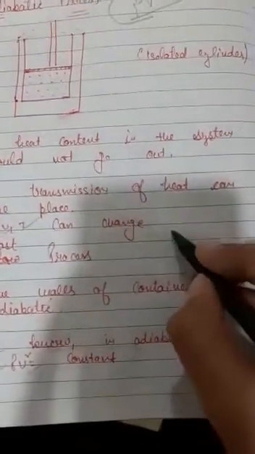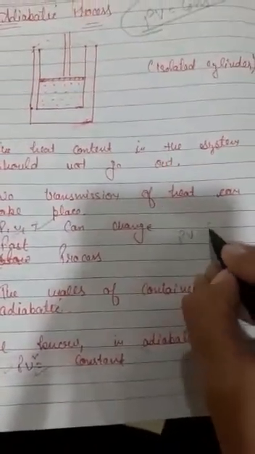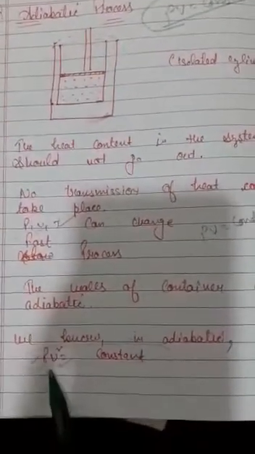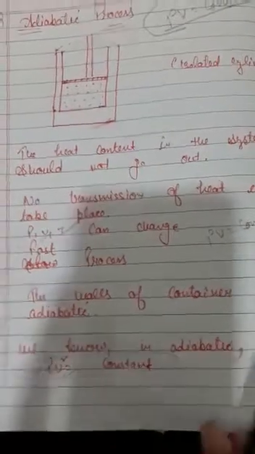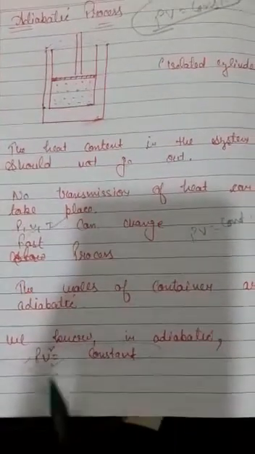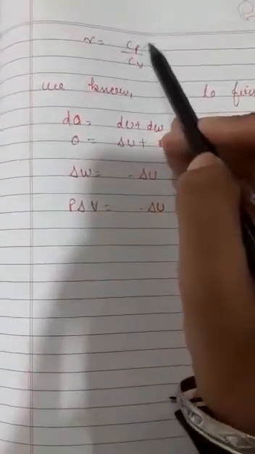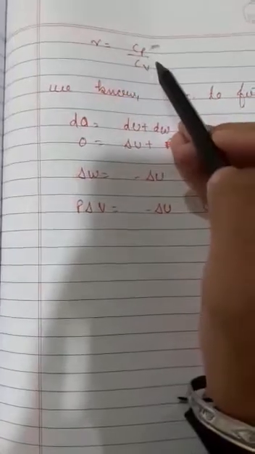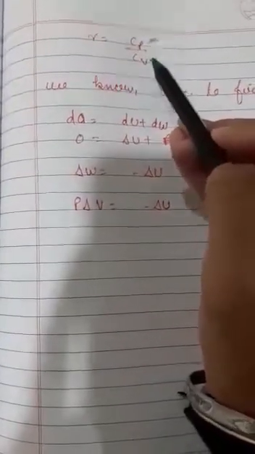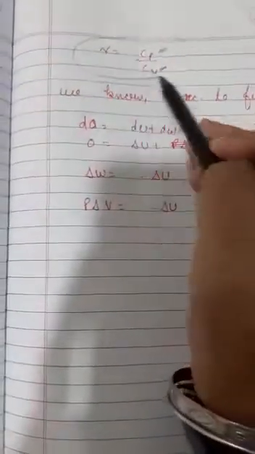In the isothermal process we discussed that PV is equal to constant, but for adiabatic we have P V raised to the power gamma is constant. Now just see what gamma is. Gamma is the ratio of specific heat at constant pressure to the specific heat at constant volume. This is the gamma, and this is the gas equation.